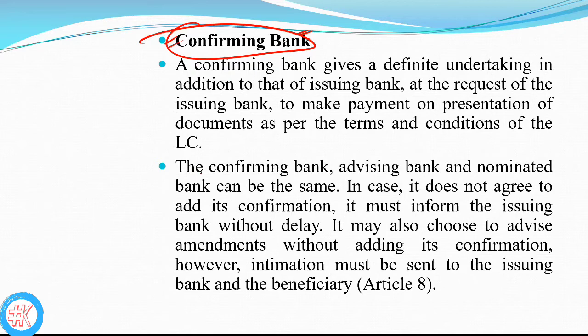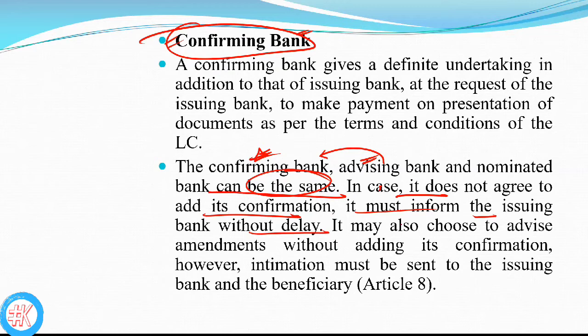In most cases, the confirming bank, the advising bank and the nominated bank can be the same. In case the advising bank does not agree to add its confirmation, it must inform the issuing bank without any delay, so that they will assign another bank as the confirming bank, as per the requirement of the beneficiary.